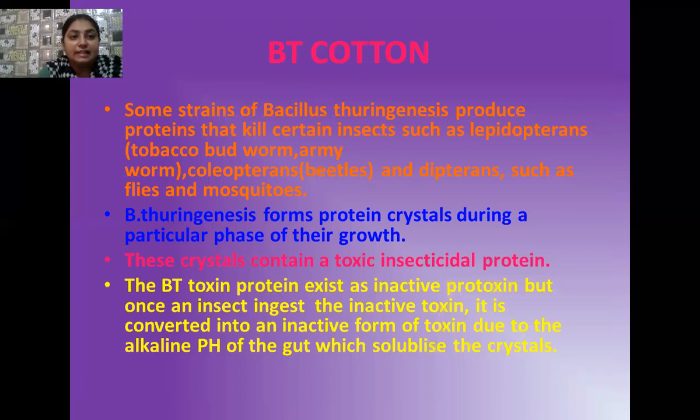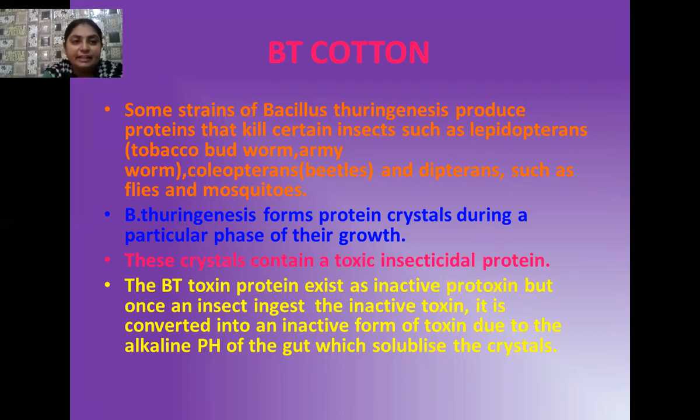So these crystals have a toxic insecticidal protein, and that chemical is known as Bt toxin. This Bt toxin protein exists as an inactive prototoxin in the body of the bacterium. And when the insect comes in contact with the transgenic plant and eats its leaves, what happens? The Bt toxin, which is present in the bacterium, is inserted into the transgenic plant.